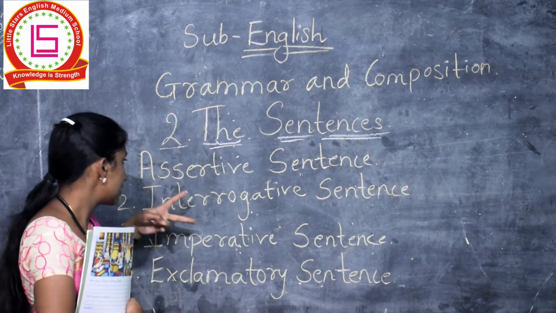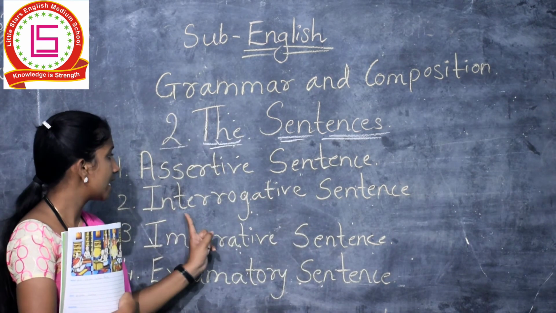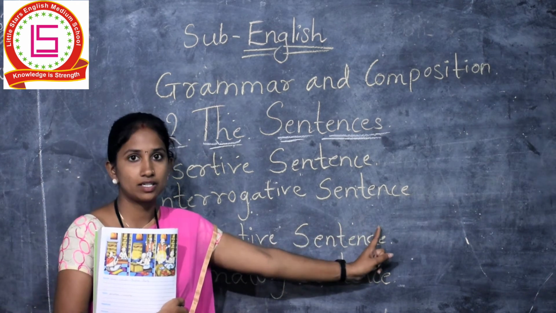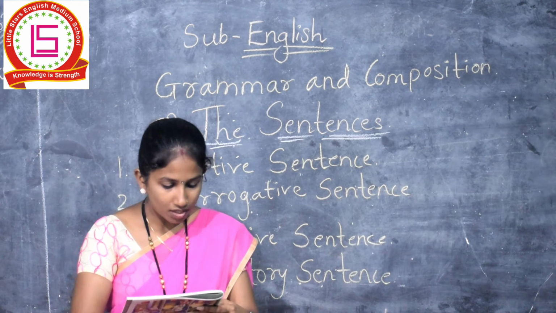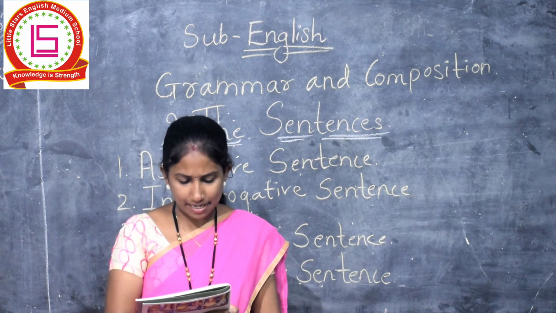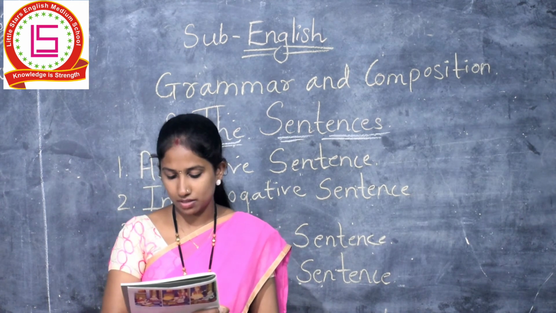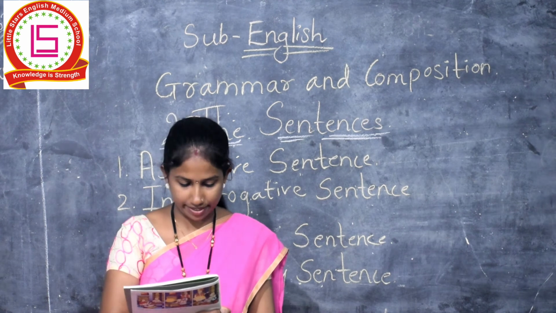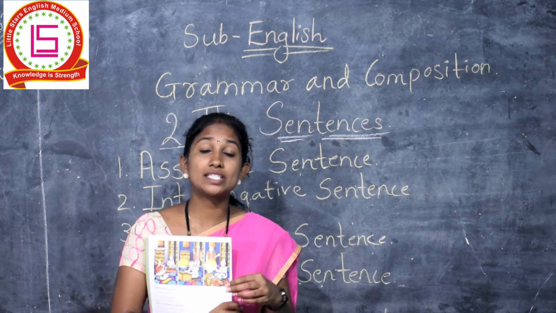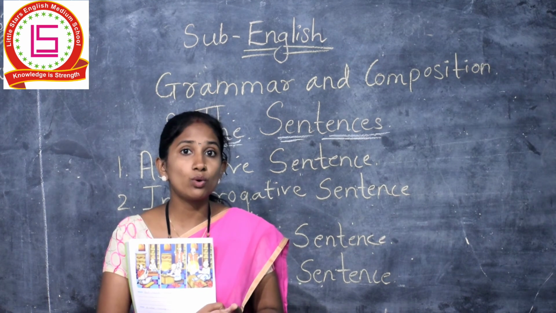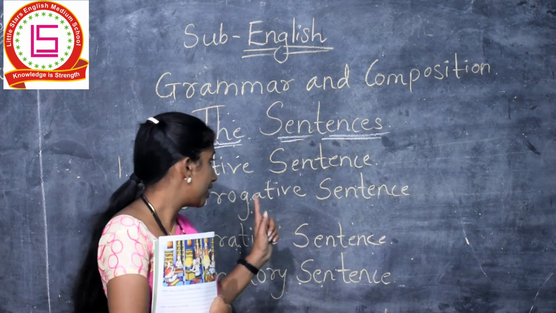Now come to the second type of sentence, interrogative sentence. A sentence that asks a question is called an interrogative sentence. It ends with a question mark. A sentence which asks a question, like how are you, is an interrogative sentence.